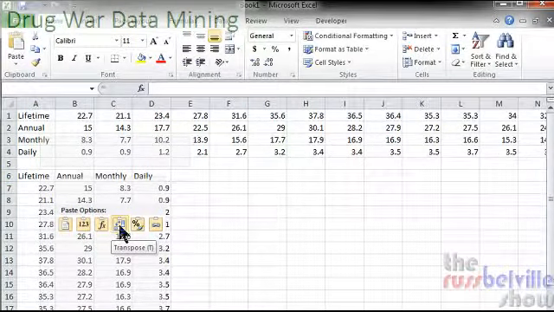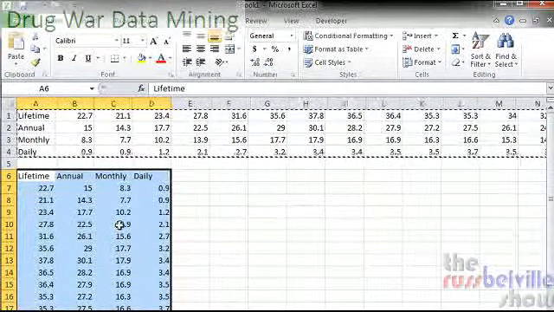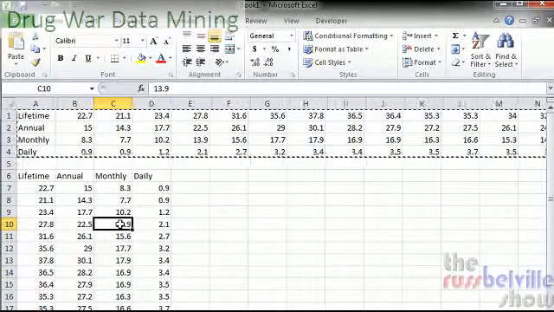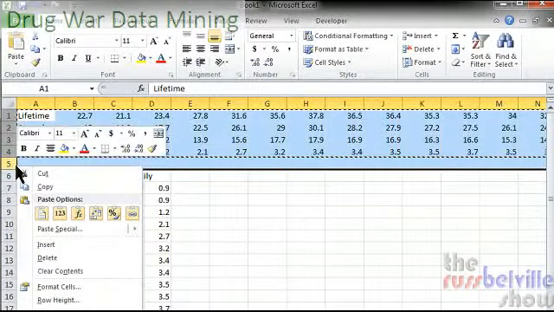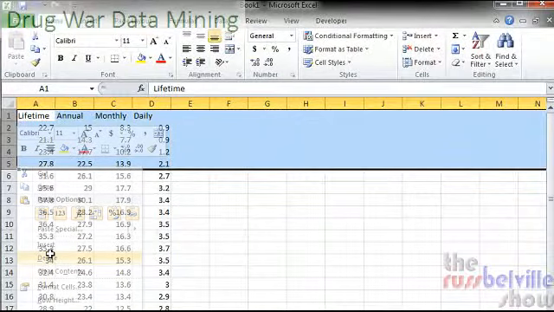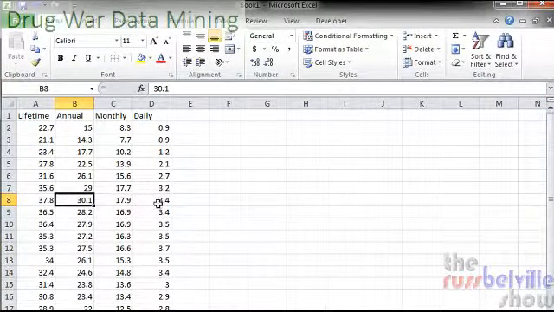It'll preview what that's going to look like. And sure enough, that looks pretty good to me. Click transpose and you'll have your data all transposed. You don't need that top data anymore. So we're going to highlight the first 5 rows and right click and delete them because we've got the data we need listed this way.